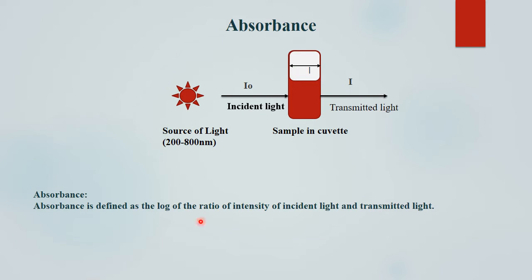So we can define absorbance. Absorbance is defined as the log of the ratio of the intensity of incident light to the transmitted light. This is the mathematical expression for absorbance: A is equal to log of I0 divided by I. Here I0 is the incident light and I is the transmitted light.